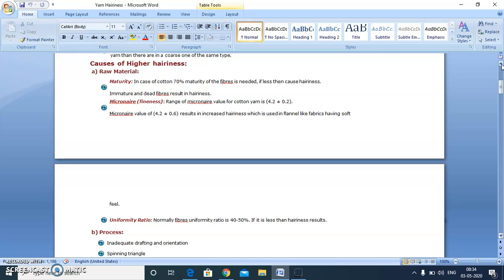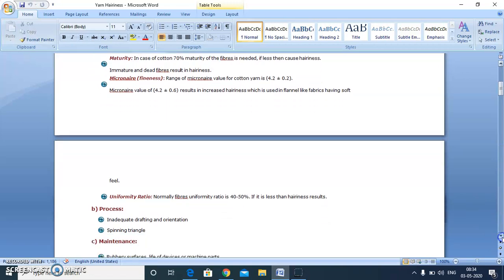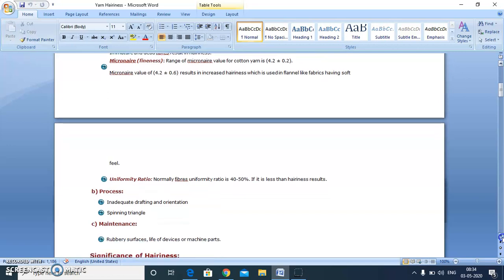Moreover, fineness of the fiber also, the finer the fiber, the more the number of fibers in the yarn cross section. So, it may result in higher hairiness, and the uniformity ratio also affects, because with more short fibers, more hairiness will be there in the yarn.